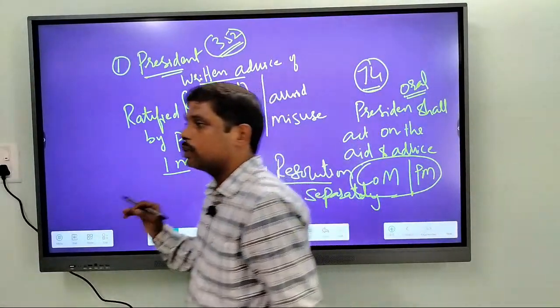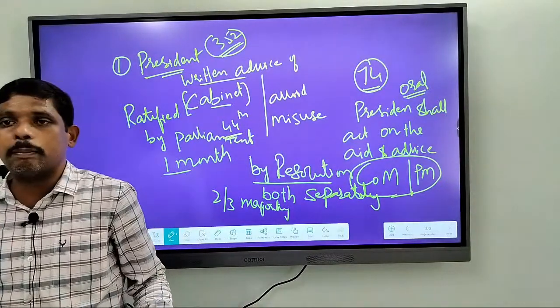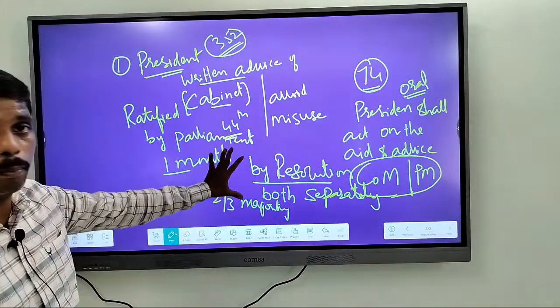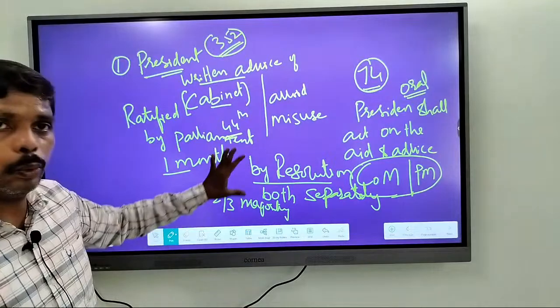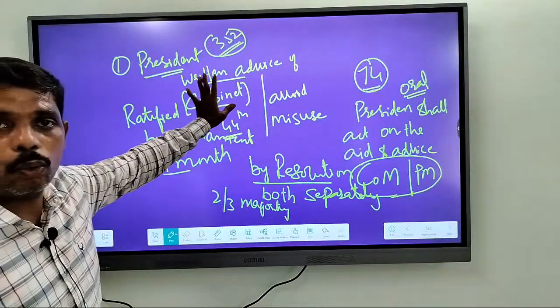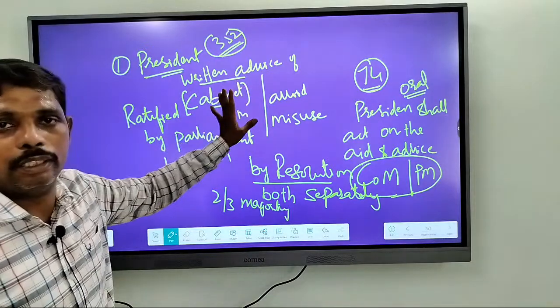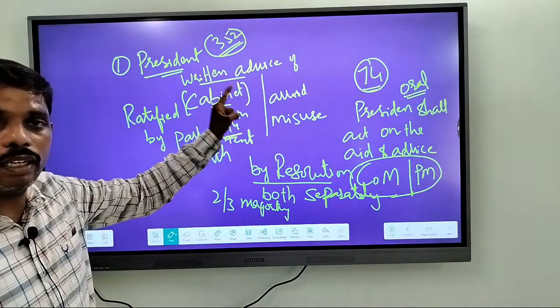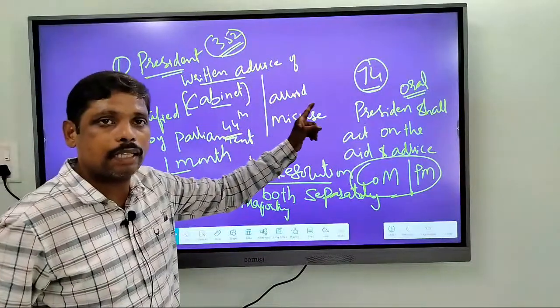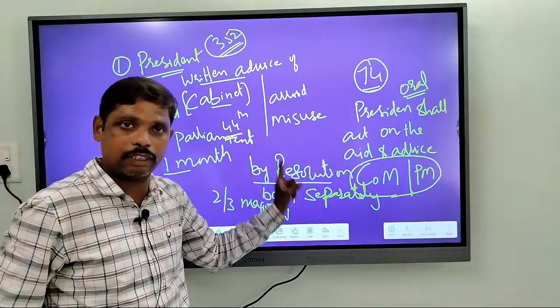A resolution should be passed in both the houses separately. So already we have seen the role of both the houses, the role of Parliament in Constitution Amendment bills, where a Constitution Amendment bill should be passed in both the houses separately by special majority.